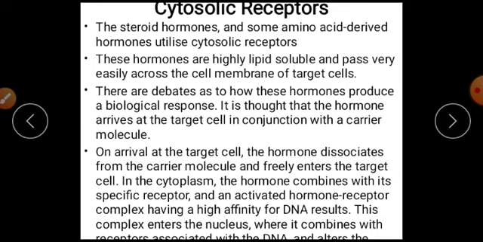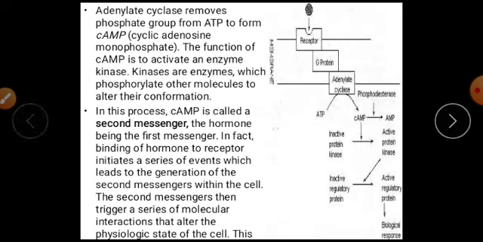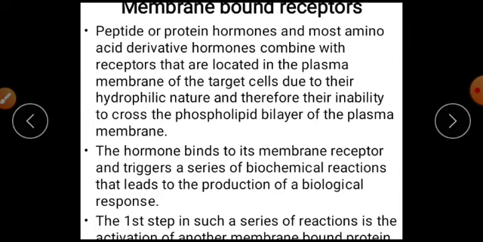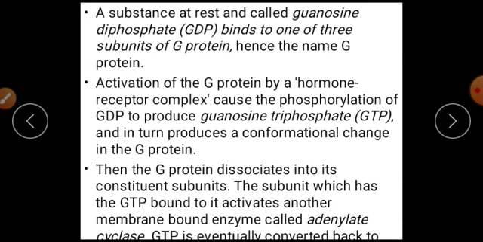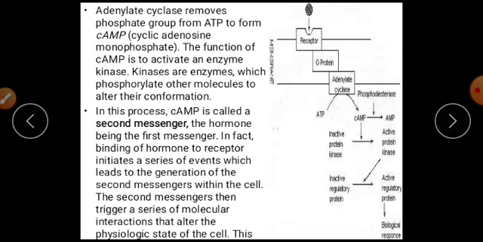This is the membrane-bound receptor process, in which the hormone takes information to the specific target cells. It binds to the target cell receptors, and there is a change in cellular molecule arrangement as they accept the message from the hormones.